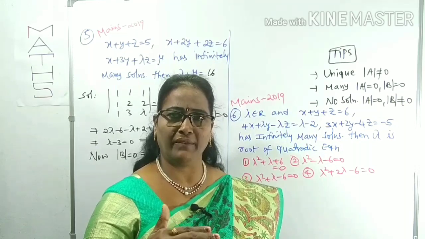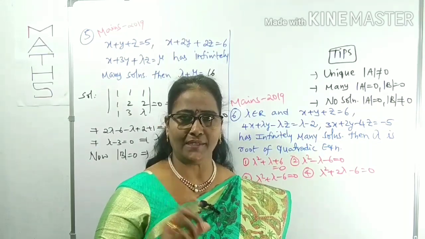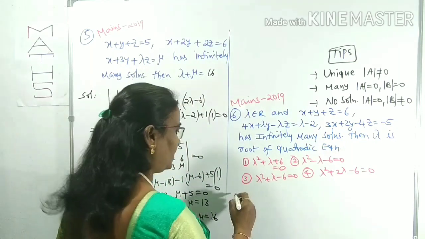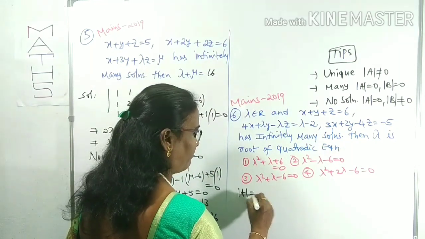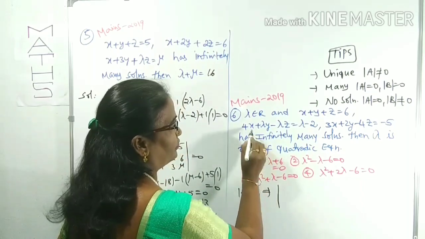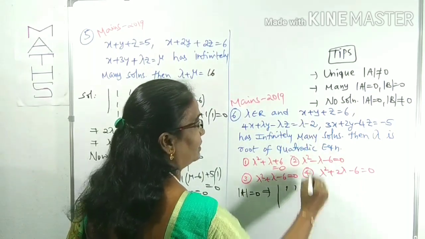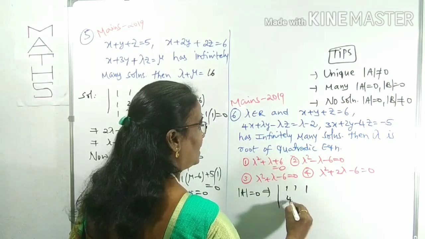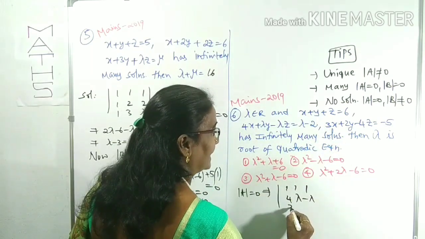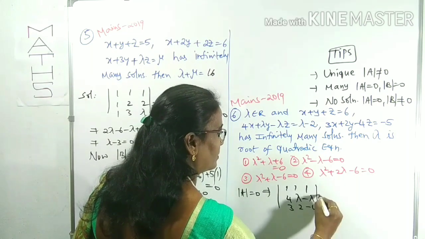Already I said to you in previous questions, you have to concentrate on what we required, right? So we can concentrate only on determinant A equal to 0, that is enough. What happened next we will check. The determinant of A: 1, 1, 1, 4 minus lambda, minus lambda. Now next 3, 2, minus 4 equals 0.